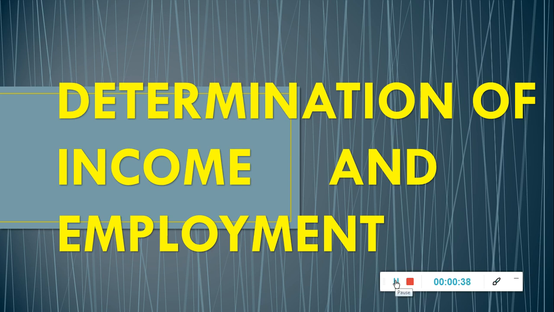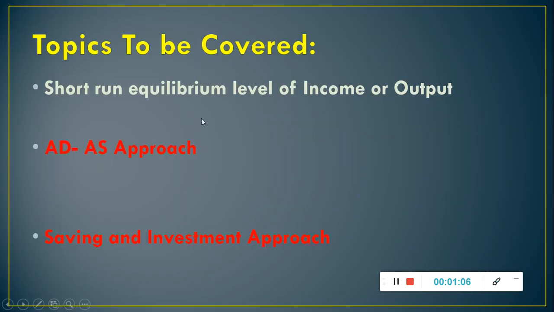It is important to note here that level of income, output and employment are synonyms and they all move in a same direction in the Keynesian analysis. In very simple words, we can say that equilibrium level of income implies equilibrium level of output and equilibrium level of output implies equilibrium level of employment. So in this video we are going to discuss about short run equilibrium level of income or output.